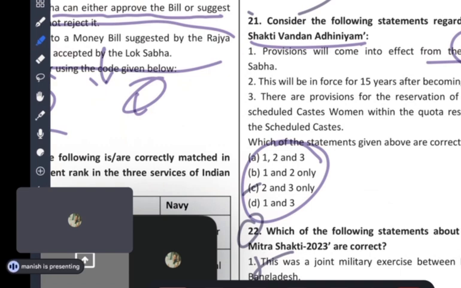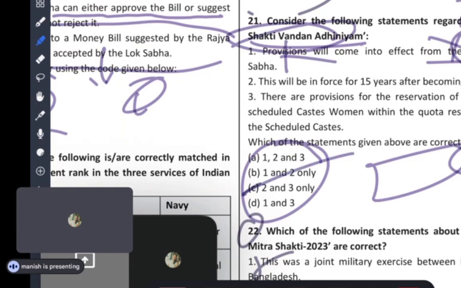Is there any sense? Why from the 18th Lok Sabha? If we are giving a reservation, either we will implement it right now, or we will wait for the delimitation commission, because when constituencies are organized, then there will be implementation of the reservation. Earlier there was no reservation for women in the Lok Sabha. So by this Act, they are trying to introduce the reservation in the Lok Sabha also, but not from the 18th Lok Sabha, but from the delimitation commission. So one is wrong and 2, 3 is right, basically.